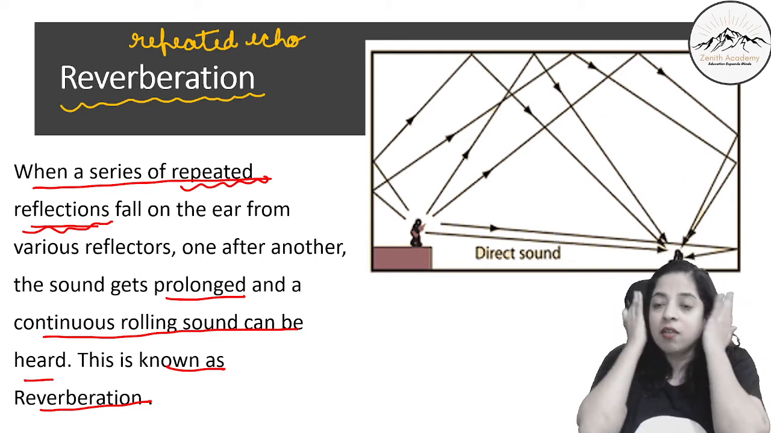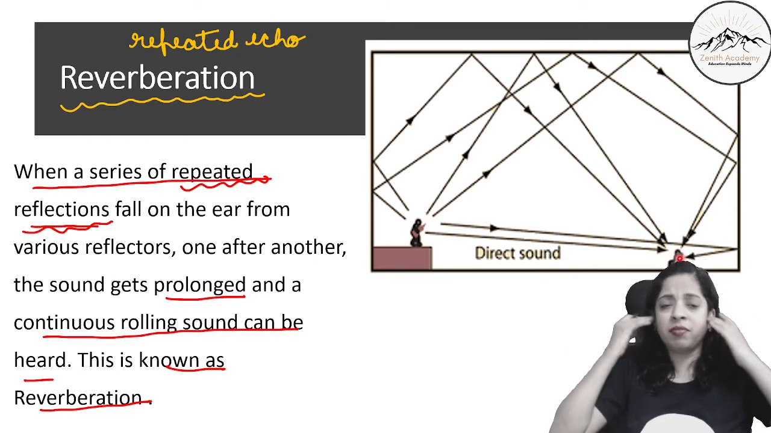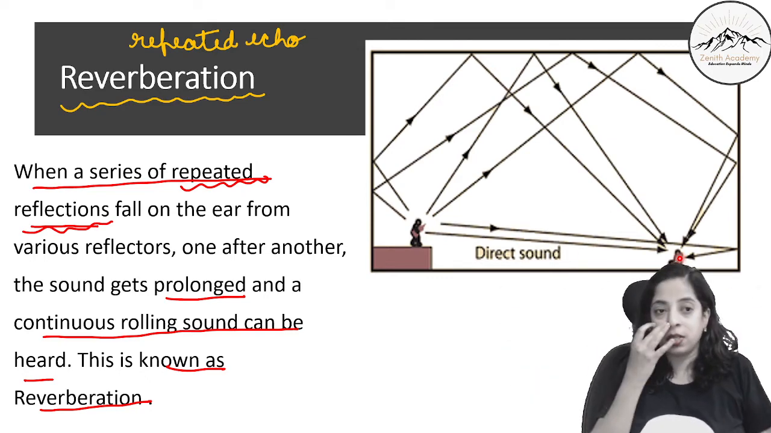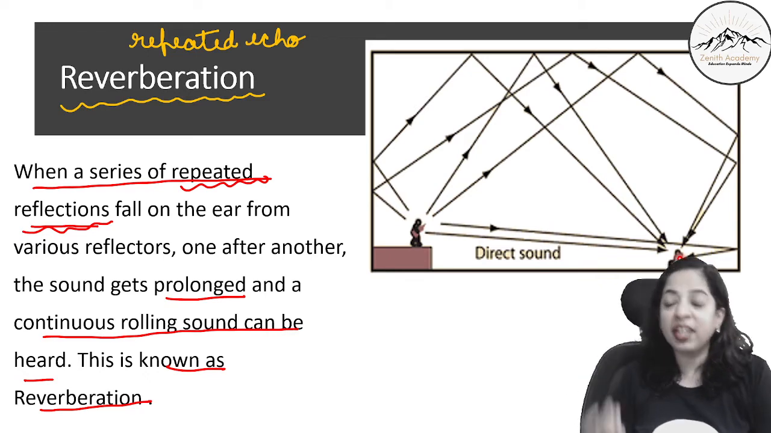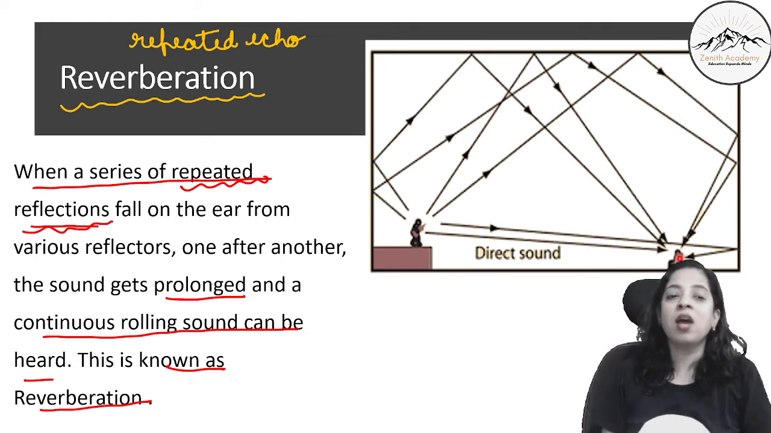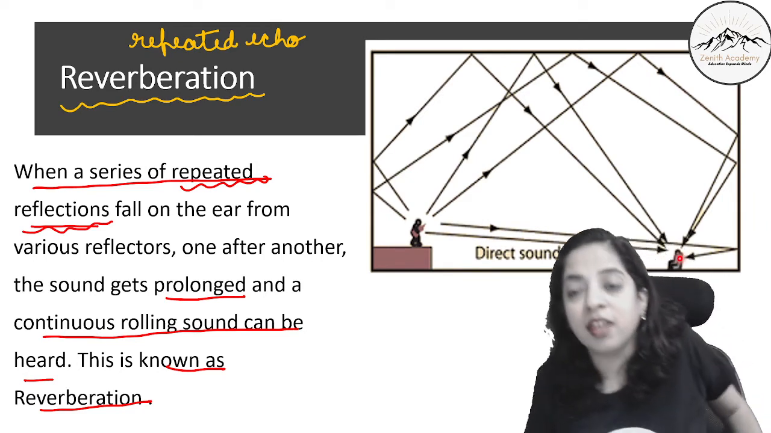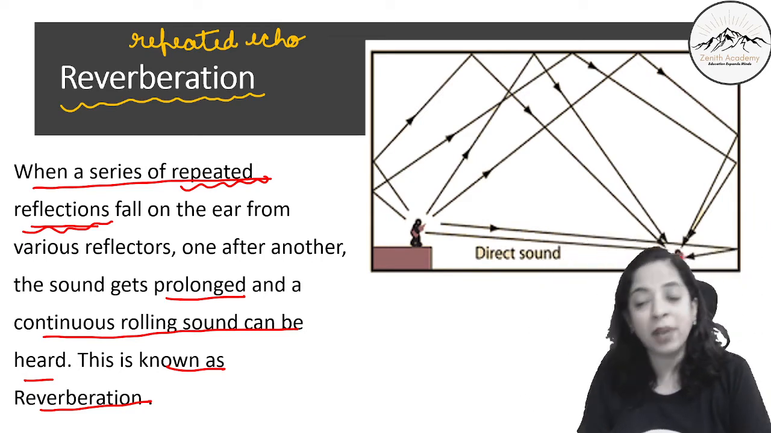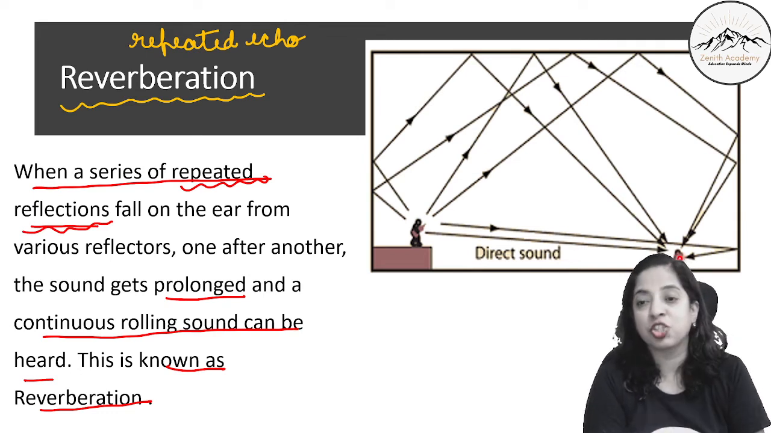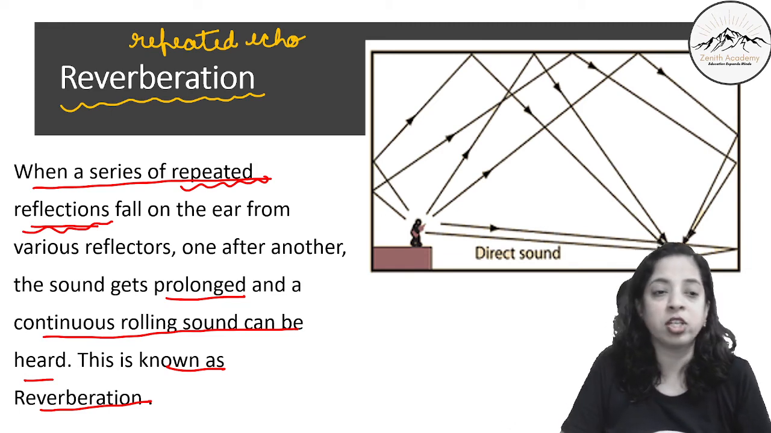So when the listener is listening to this sound, after it reaches his ears, one after another by getting reflected on different surfaces. When the series of repeating reflections fall on the ear from various reflectors one after another, the sound gets prolonged and a continuous rolling sound can be heard. This is called reverberation. In simple language, you can say that reverberation is a series of repeated reflections of sound waves. I hope you have understood this.